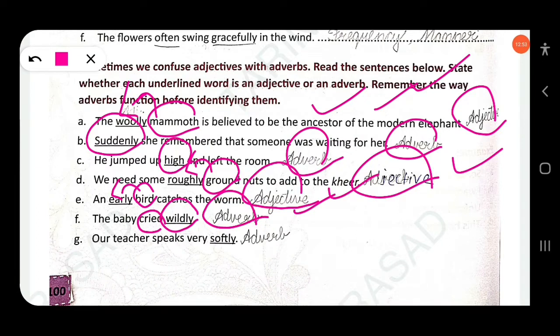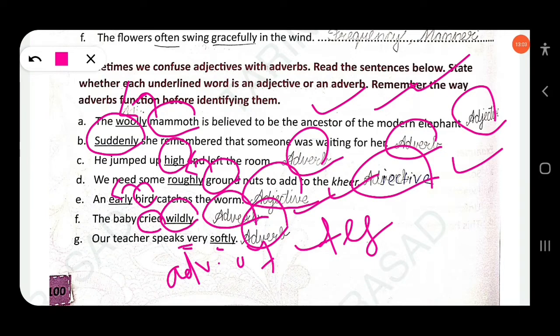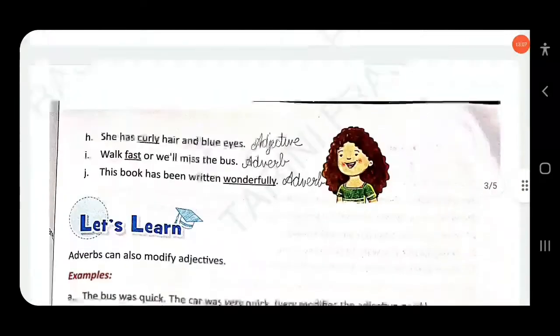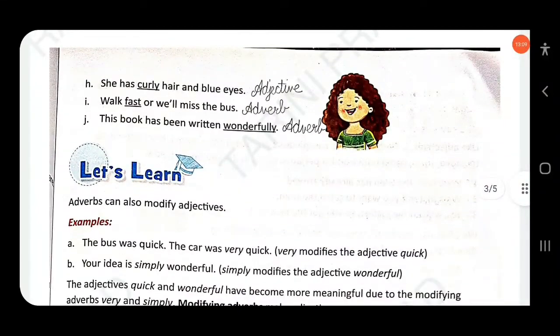Our teacher speaks very softly. There are two adverbs, very and also softly. Very is an adverb of degree and softly is an adverb of manner. Here softly is used as an adverb. Clear? Then next, she has curly hair and blue eyes. Here curly is an adjective, not an adverb.